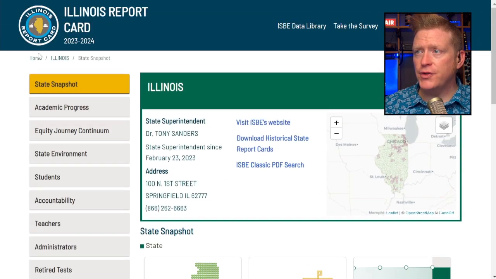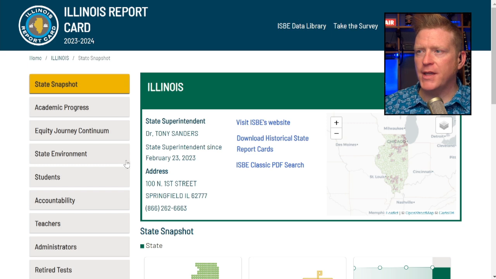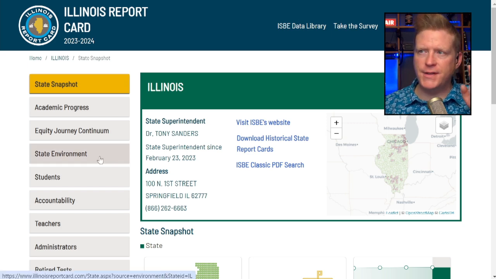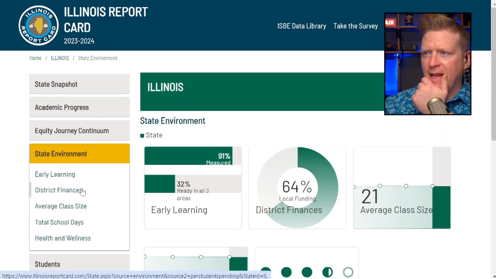But then you can also just go to specific school districts. I'm just going to pull up Chicago, which is always fascinating to take a look at. But before we go to Chicago, let's take a look at the state. All right, so the state snapshot. I think under students, let's go to state environment, district finances.